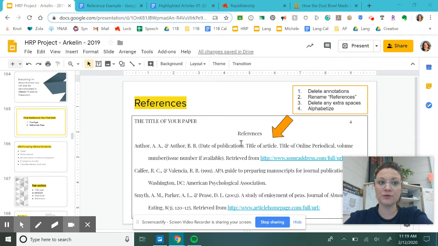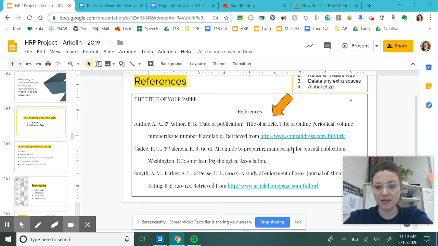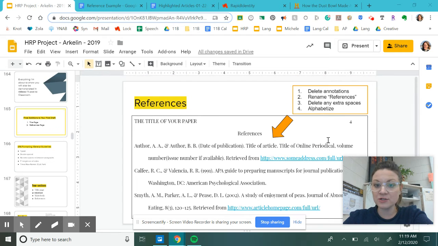All right, so I'm going to start with the Google. So a basic references page is going to look something like this. The key thing to notice about the formatting is that the title of your references page is called References, and you have your sources alphabetized with the first letter of whatever the reference citation is. The first line of your citation is all the way to the left, and every following line is indented, and I will teach you how to do that as well in this video.